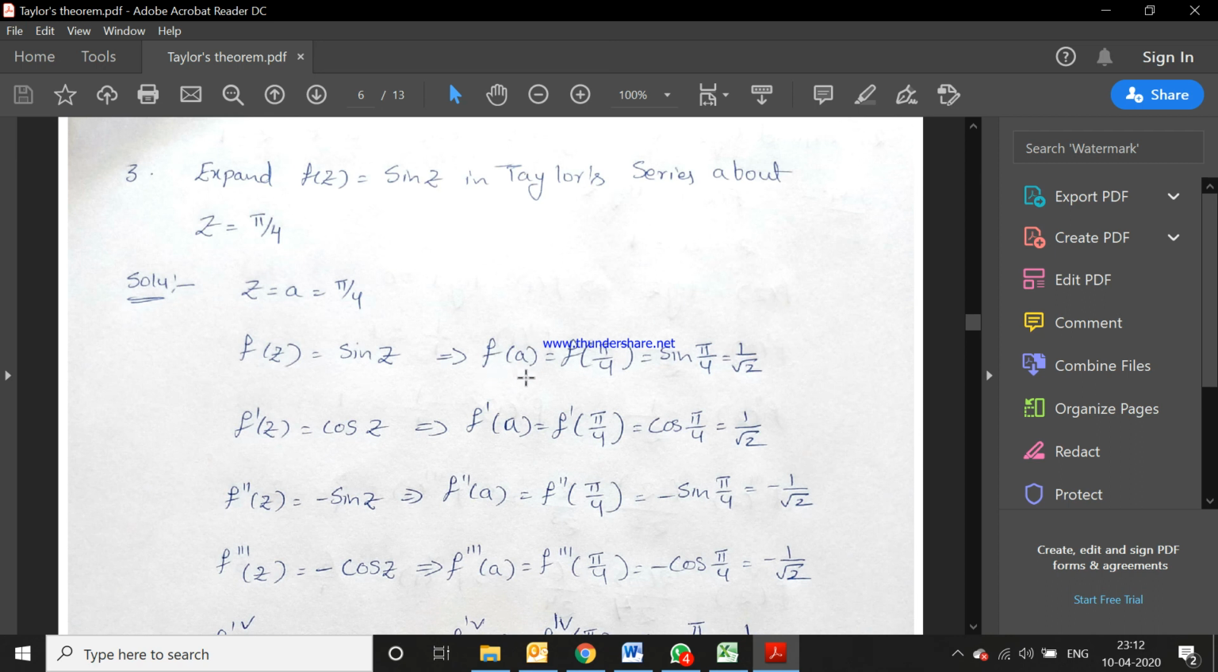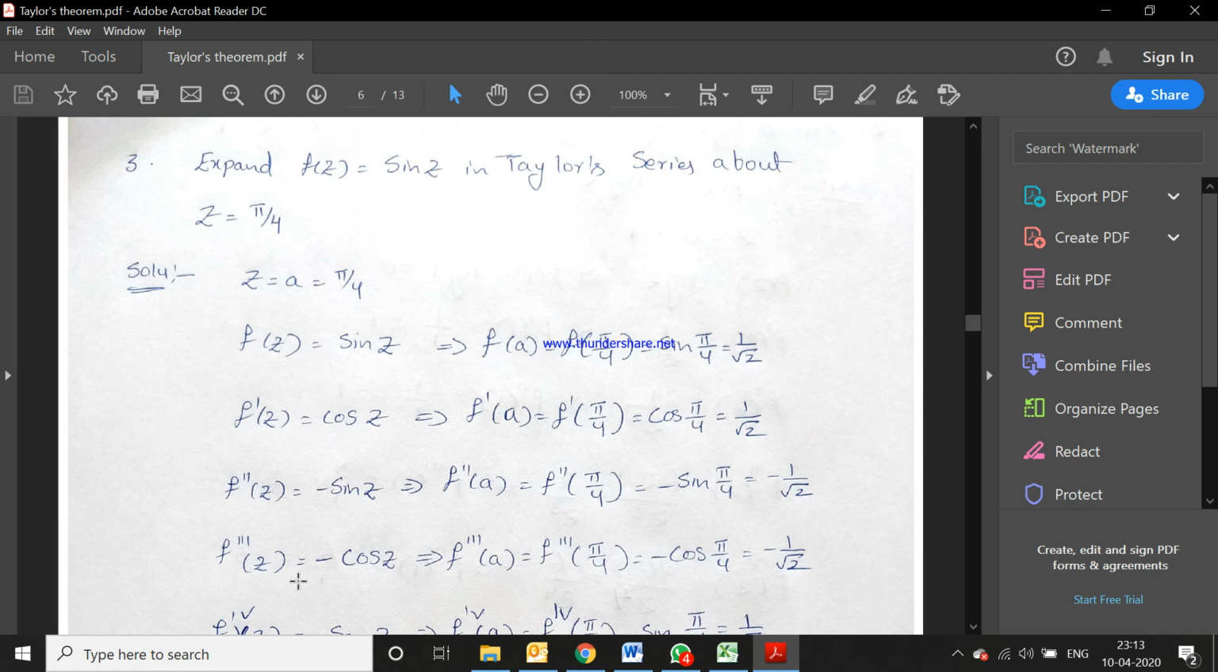First we have to find f of a, that is f of pi by 4. So sin pi by 4 value is 1 by root 2. f dash of z, sin z derivative is cos z, and f dash of a, f dash of pi by 4 is cos pi by 4. Cos pi by 4 value is also 1 by root 2. Next, the second order derivative. The first order derivative is cos z, its derivative is minus sin z. f double dash of a is equal to f double dash of pi by 4 is equal to minus sin pi by 4 equal to minus 1 by root 2.